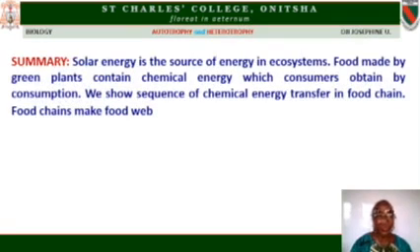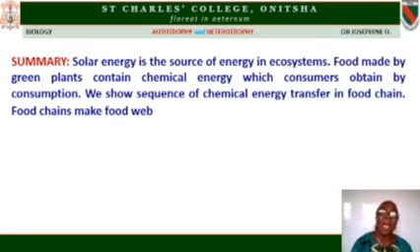The summary of what we are discussing is this: that solar energy is the source of energy in all ecosystems. But this solar energy will be converted to food by green plants, and the food made by green plants will flow into the animals by way of consumption.